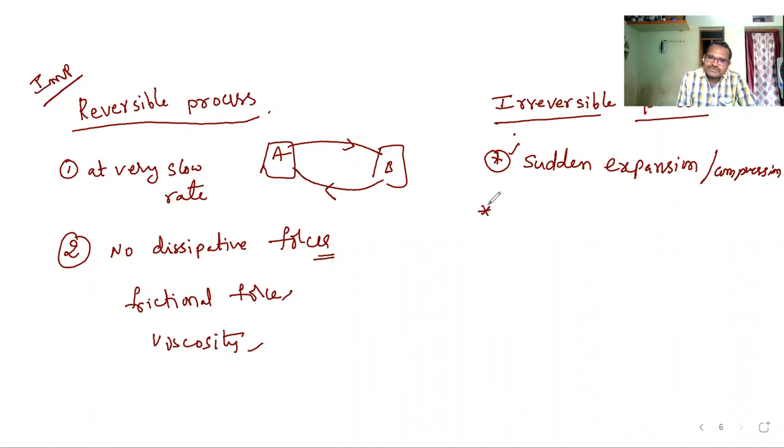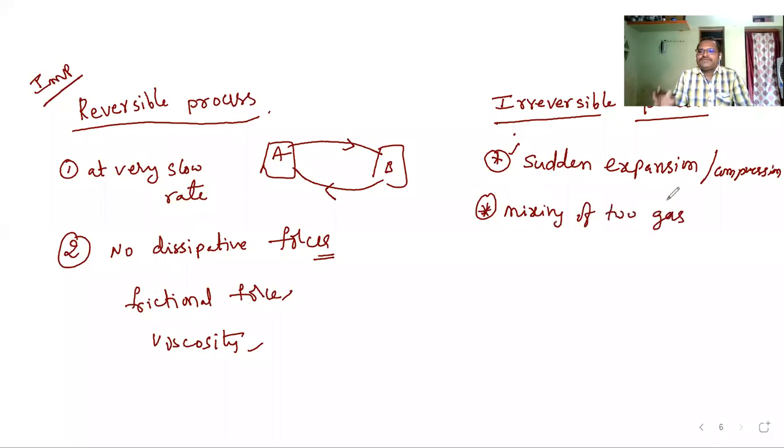One more example is mixing of two gases. See, if two gases are there and you allow them to mix, immediately they'll mix, means it will occur at a very fast rate. We cannot bring them back to the same initial state. So it is an irreversible process.